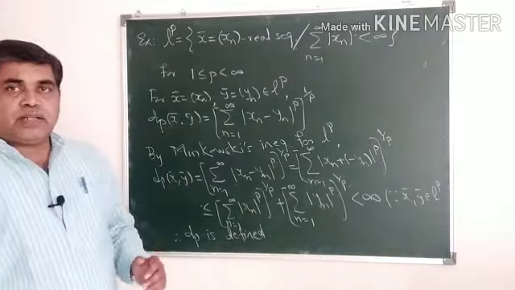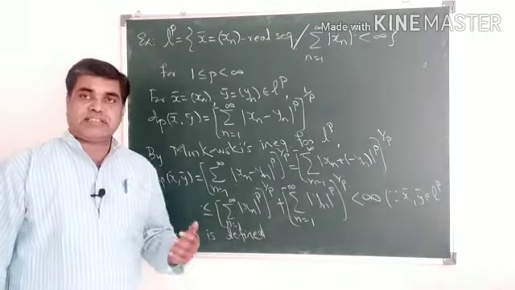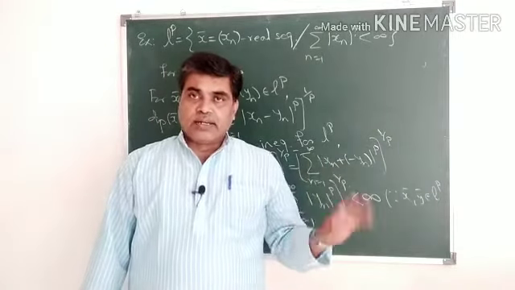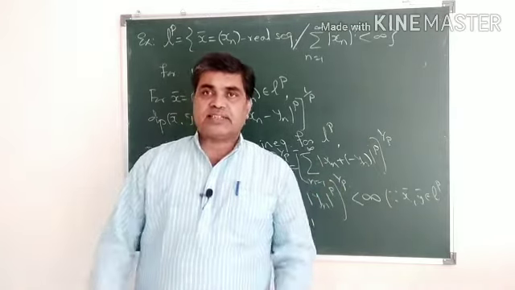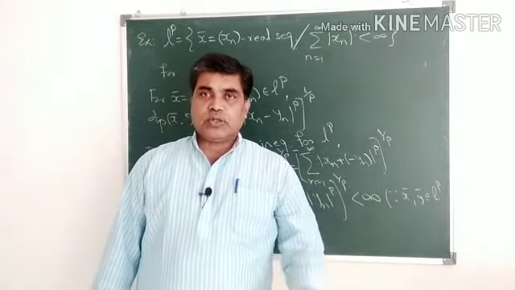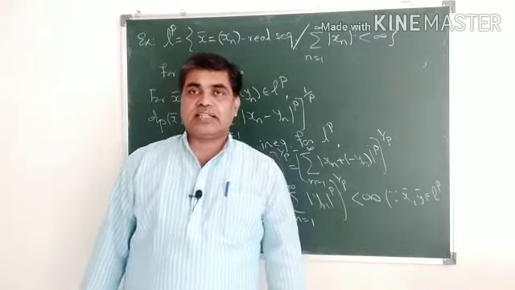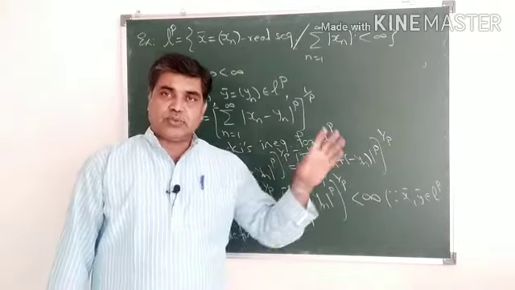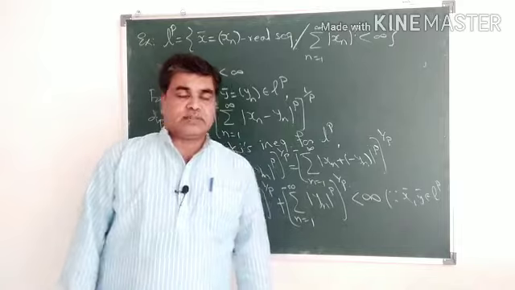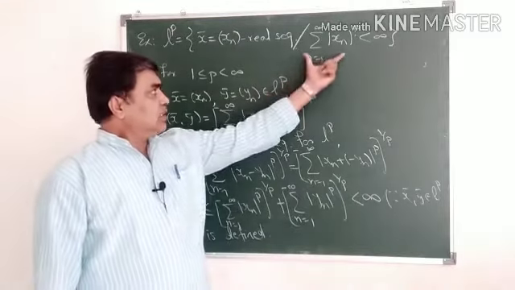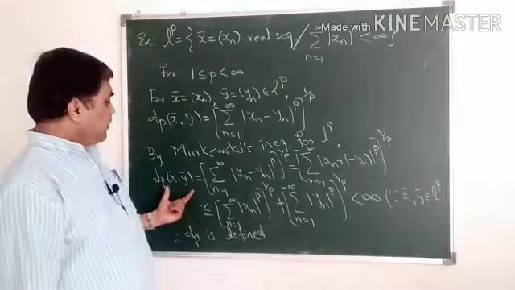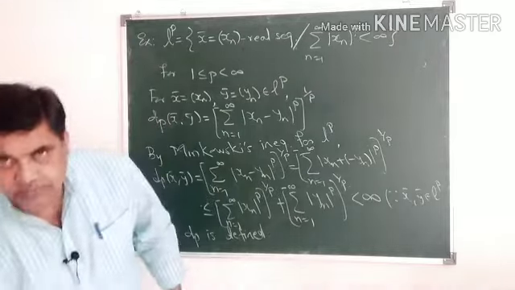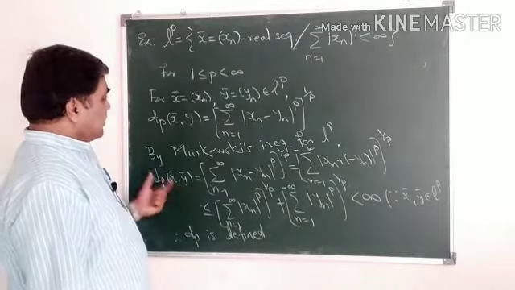For the previous example, we have not verified whether the metrics are defined or not, because by definition, whatever function d is defined on a non-empty set X always takes a non-negative real number, and that's why the previous functions are well-defined functions from X cross X to the set of real numbers. But here, due to this infinite sum, we have to check whether dp of x bar, y bar is well defined or not, and that we have verified here. Now we will verify the axioms of a metric one by one.